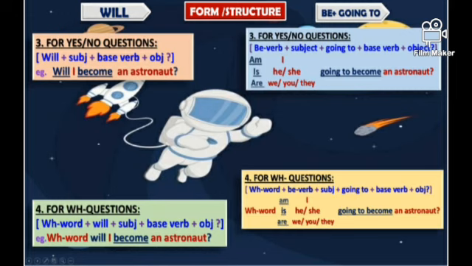On the contrary, the structure of be going to for WH question is WH word plus be verb plus subject plus going to plus base verb plus object followed by a question mark. Example, WH word like why or when or how, etc. Am I going to become an astronaut? When or why or how is he or she going to become an astronaut? How or when or why are we or you or they going to become an astronaut?